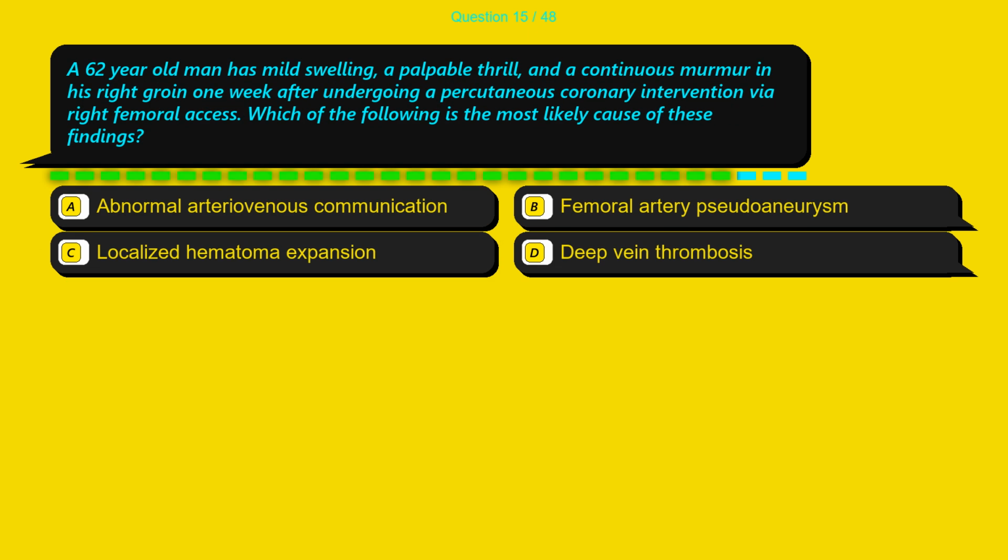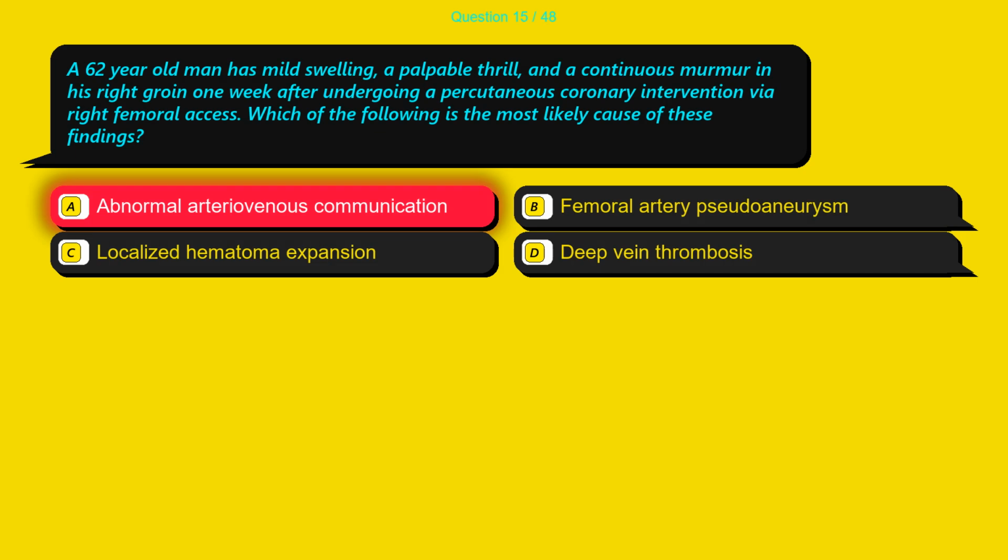A 62-year-old man has mild swelling, a palpable thrill, and a continuous murmur in his right groin 1 week after undergoing a percutaneous coronary intervention via right femoral access. Which of the following is the most likely cause of these findings? Option A, abnormal arteriovenous communication. Option B, femoral artery pseudoaneurysm. Option C, localized hematoma expansion. Option D, deep vein thrombosis.